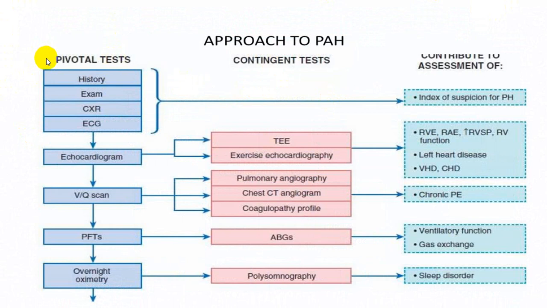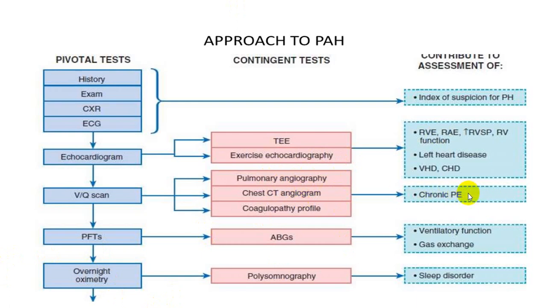The commonest first test is history, examination, chest X-ray and ECG, followed by echo. Echo, you can have a transesophageal echo or transthoracic echo, which will help to rule out three groups of disorders: left heart disease, congenital heart disease, valvular heart disease, and even it will give you an idea regarding the first group, which will have a pure right ventricular enlargement, right atrial enlargement, increase in right ventricular systolic pressure, and right ventricular function will be abnormal. VQ scan will be very helpful along with pulmonary angiography, CT angio and coagulative studies for chronic